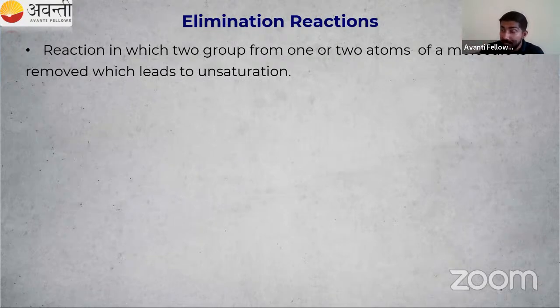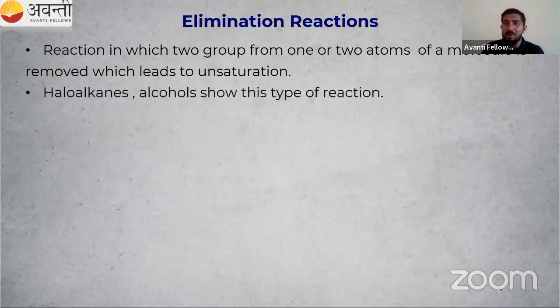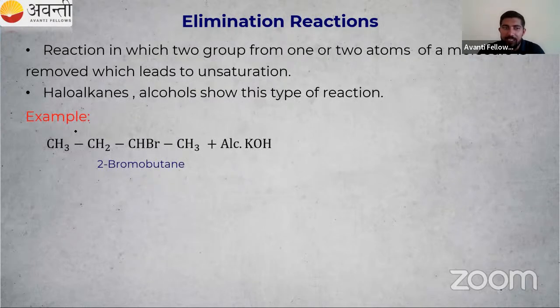Here what is happening? Some unsaturation is formed here. Okay, the definition is very tough, right? So we have to study about that. Examples are haloalkanes and alcohols. I think you know what haloalkanes are and what alcohols are. So I'm taking RX, that is our haloalkane, right? Say 2-bromobutane. Then alc. KOH. What is this alc. KOH? That is alcoholic KOH,